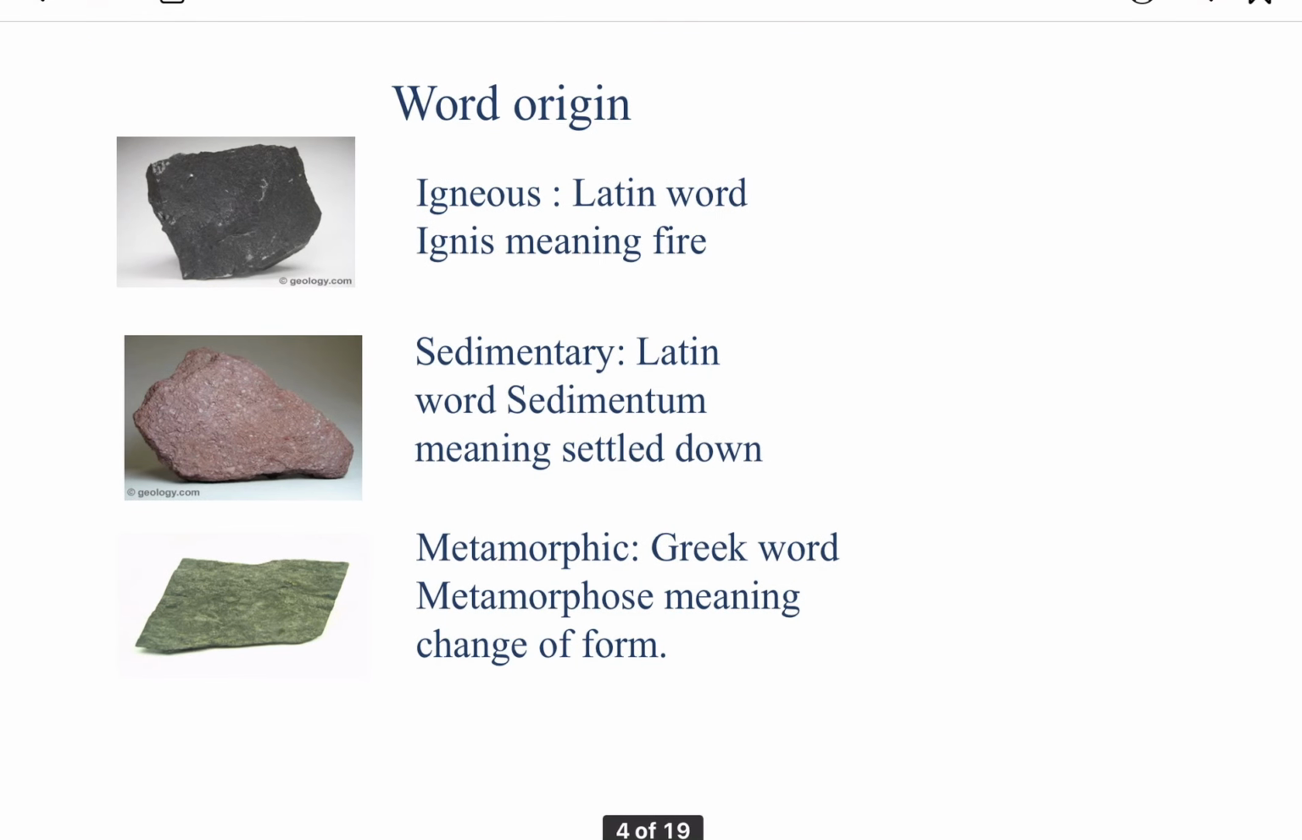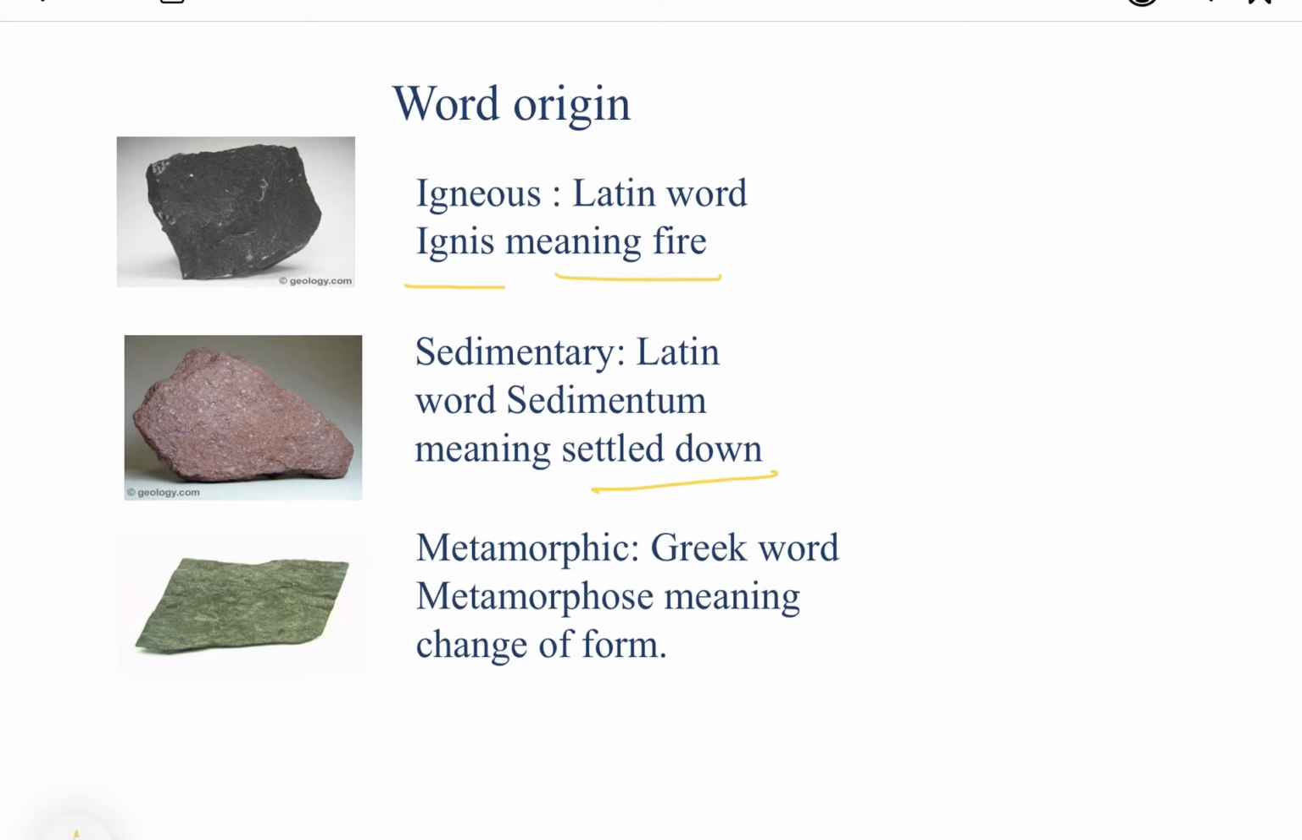Now let's have a word origin for all the rocks, which suggests how these rocks are formed in nature. Like this, igneous rock comes from the Latin word ignis, meaning fire. It means that these igneous rocks are formed out of some fiery material, and this is the result of the volcanic activity. Then sedimentary, it comes from the Latin word sedimentum, meaning settled down, means when the bigger particles are eroded into the smaller particles, they are called sediments, and when the settling of all those sediments takes place, it changes into a sedimentary rock.